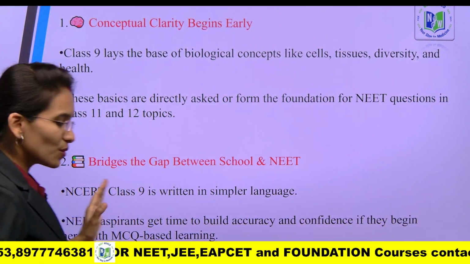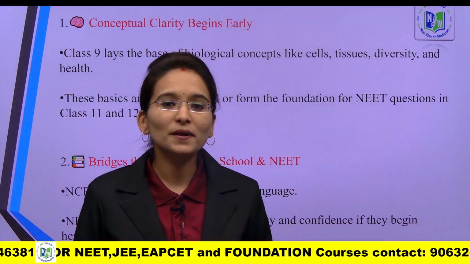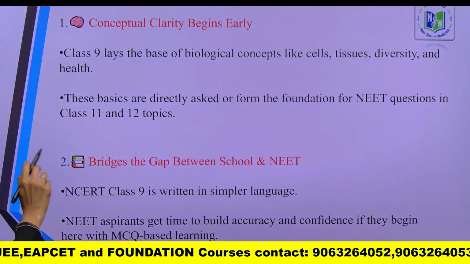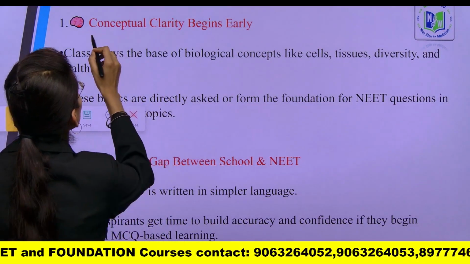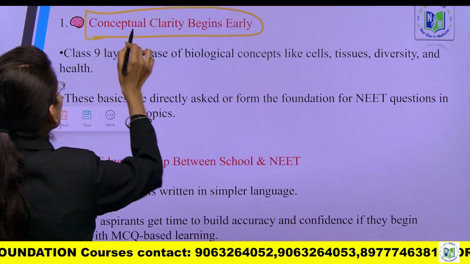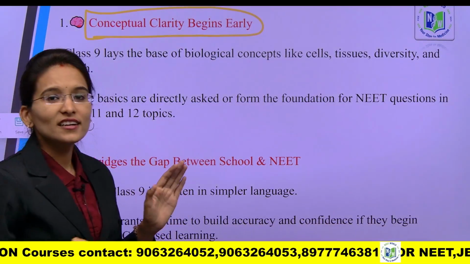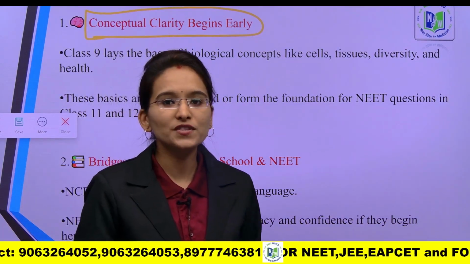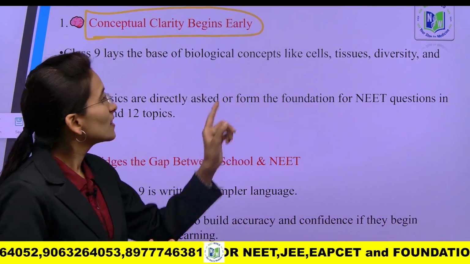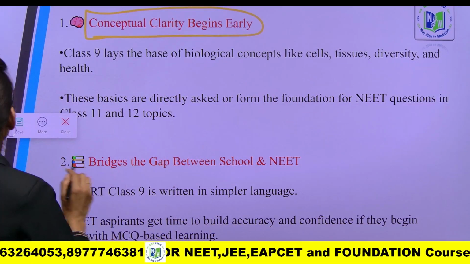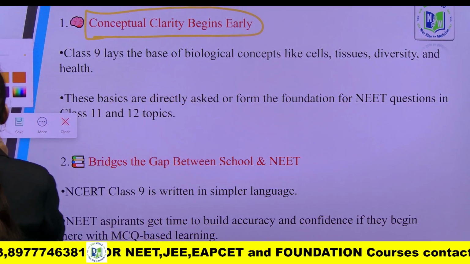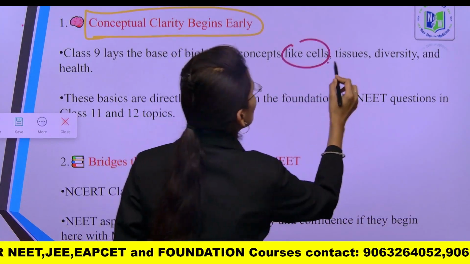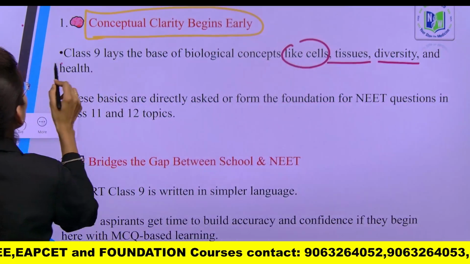So why do you need to start the foundation preparation from class 9th itself? Because the 9th standard is a base where conceptual clarity begins early. In the 9th biology syllabus, you have a total of 6 chapters. Among those, these are the basic chapters you need to focus on: cells, tissues, diversity and health.